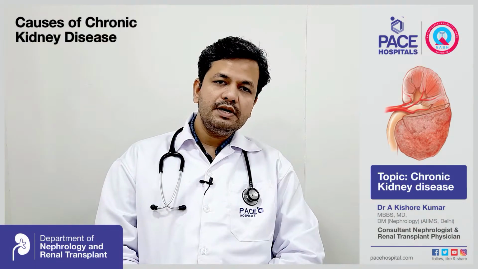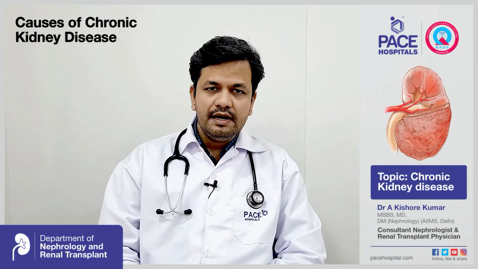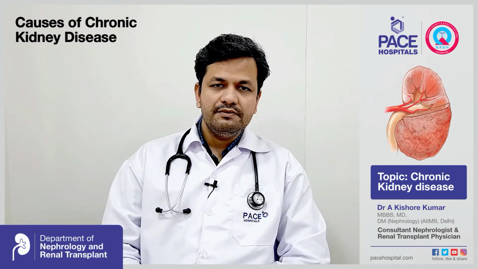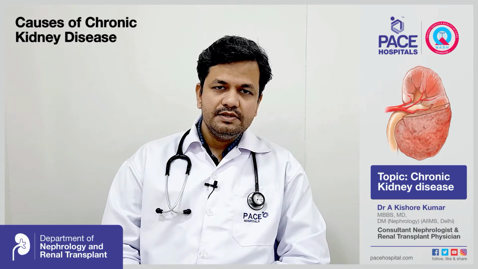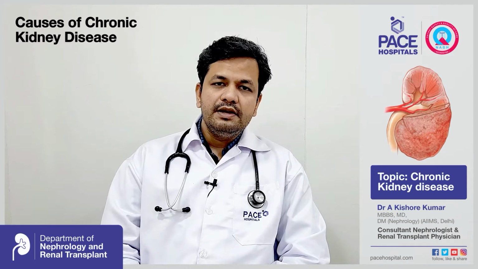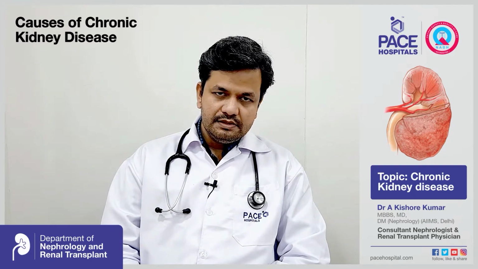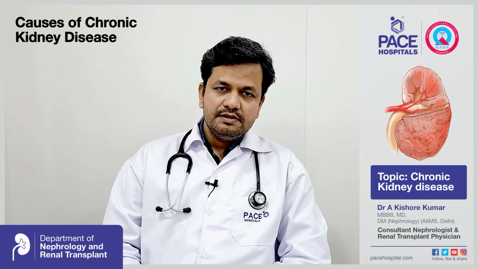The most important causes of chronic kidney disease in the current era are diabetes and hypertension. There are many other causes also, like familial kidney diseases such as polycystic kidney disease, which runs in families, or glomerulonephritis. If the damage occurs to the glomerulus in the kidney, we call the disease glomerulonephritis. Or sometimes autoimmune diseases like systemic lupus erythematosus can affect the kidney.